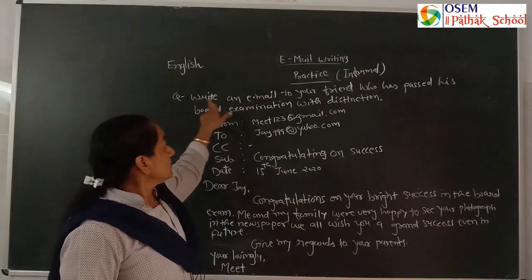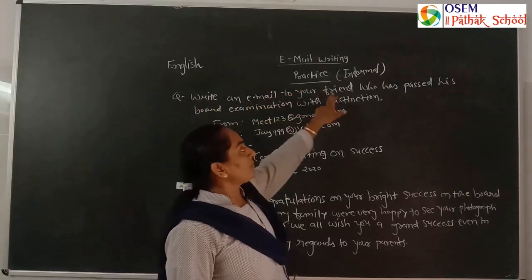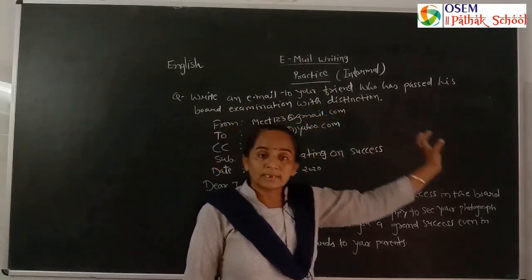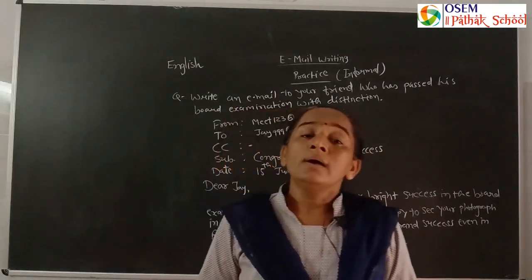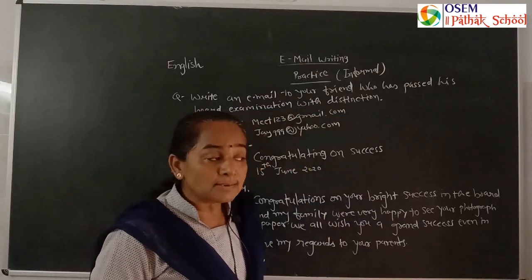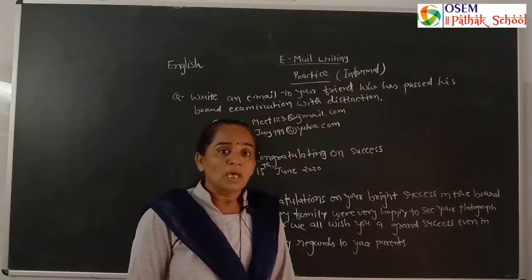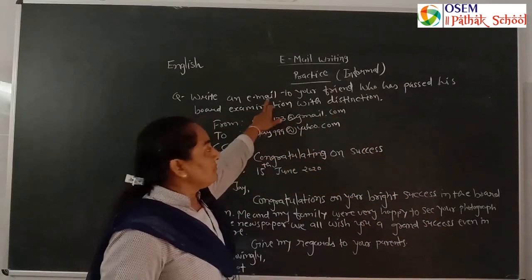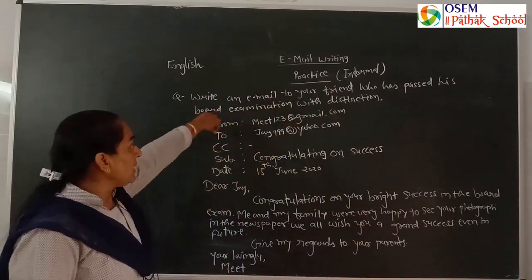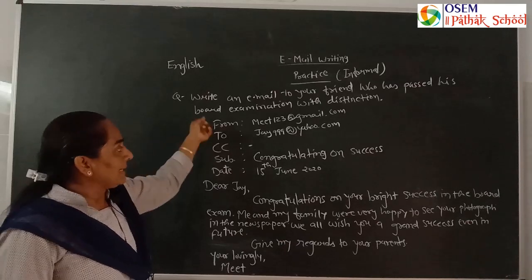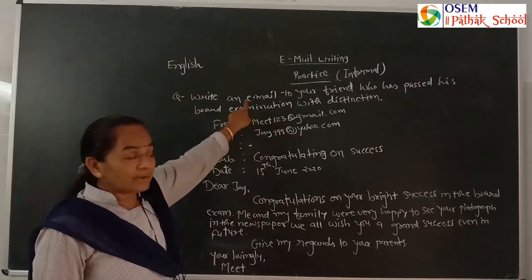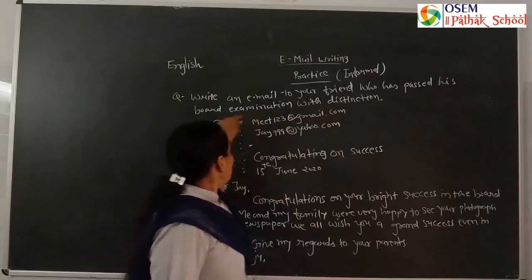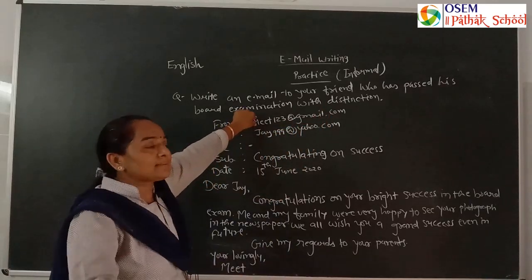Question given: write an email to your friend who has passed his board examination with distinction marks, with flying colors, with a grand success. We are happy to hear this result. So here we try to write an email. First, from, that is the sender's address, meet123@gmail.com. Meet is the sender, Meet writes.